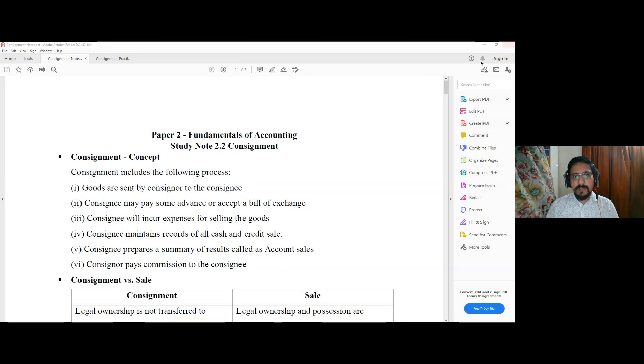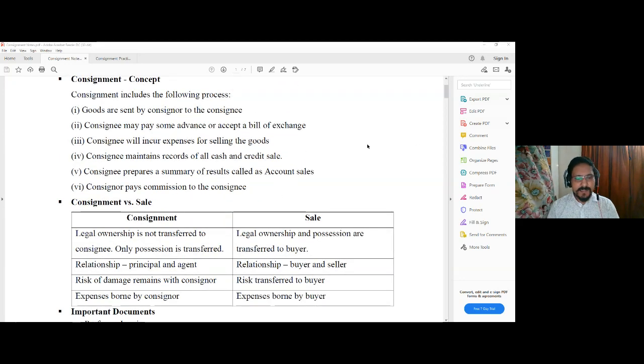Now, one question may be discussed in this context: how is consignment different from an ordinary sale? Obviously, consignment is different from an ordinary sale, because in case of consignment, the legal ownership is not transferred to the consignee. The consignor will be sending only the goods for the purpose of sale, and the consignee on behalf of the consignor will sell the goods to the buyer. So sending goods to the consignee doesn't mean that the consignor is transferring the legal ownership. Only possession is transferred. However, in case of sale, when the seller is transferring goods to the buyer, he is transferring the legal ownership as well as the possession.